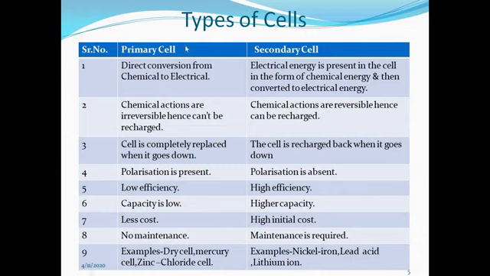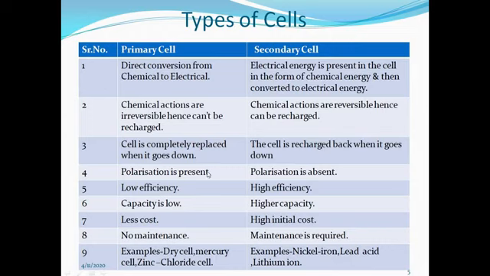In primary cells, chemical actions are irreversible, hence they can't be recharged. In secondary cells, chemical actions are reversible, hence they can be recharged. In a primary cell, there is direct conversion from chemical to electrical energy. In a secondary cell, electrical energy is stored in the cell in the form of chemical energy and then converted to electrical energy. A primary cell is completely replaced when it goes down. In case of a secondary cell, the cell is recharged when it goes down.